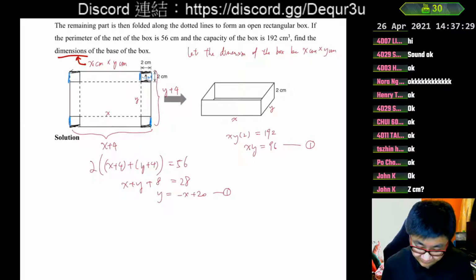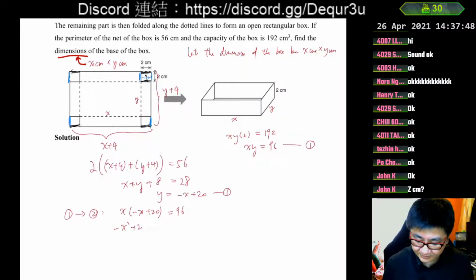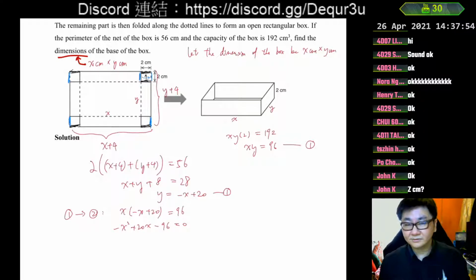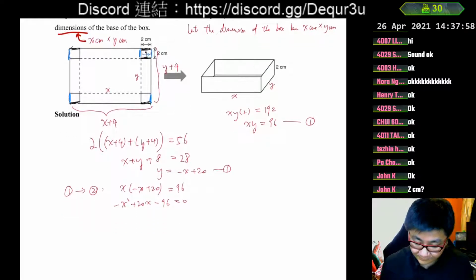And finally, the solving part: sub 1 into 2. Then we will have x times y, but the y is negative x plus 20, therefore x times (negative x plus 20) equals 96. Going on with the calculation, negative x squared plus 20x minus 96 equals 0. From here, you can see it is a quadratic equation, and we start doing the quadratic formula with the calculator.